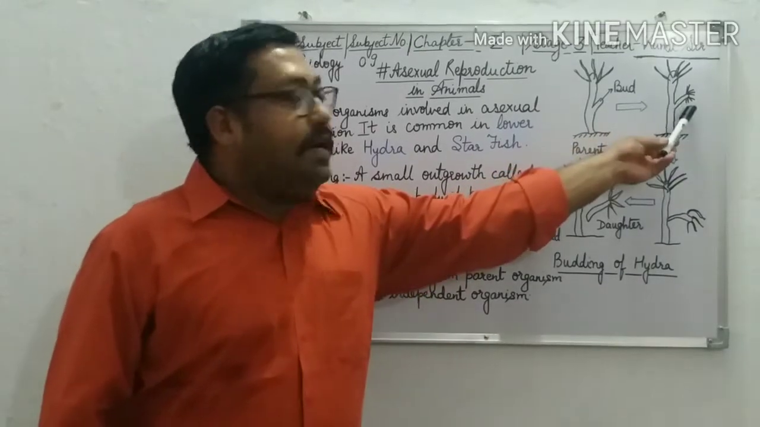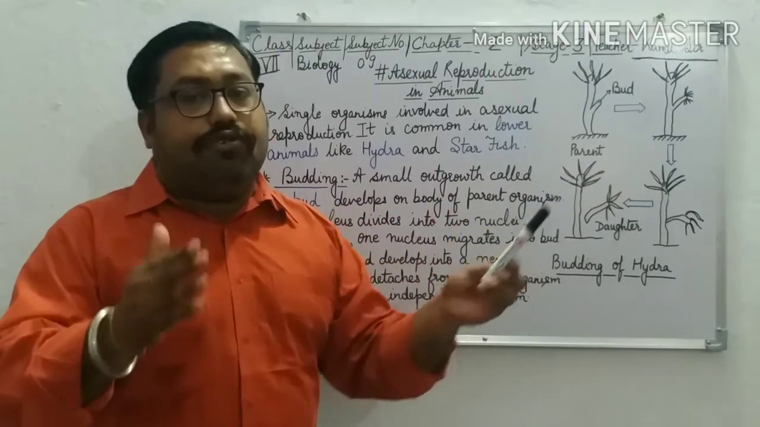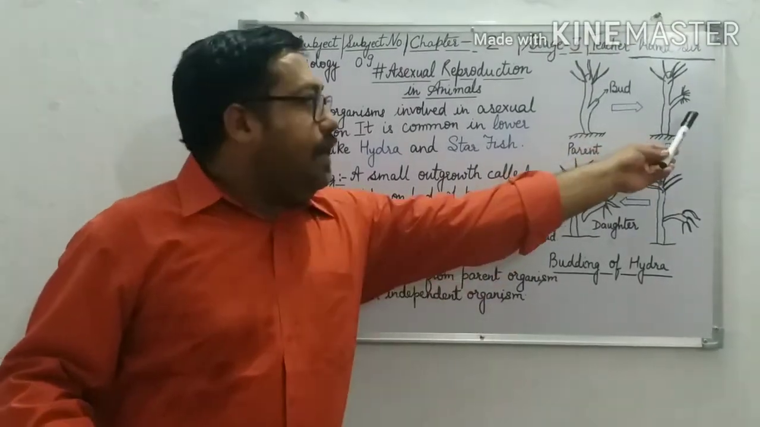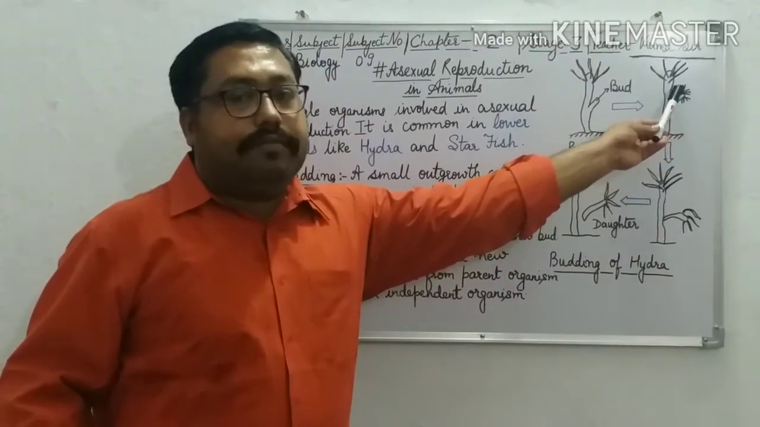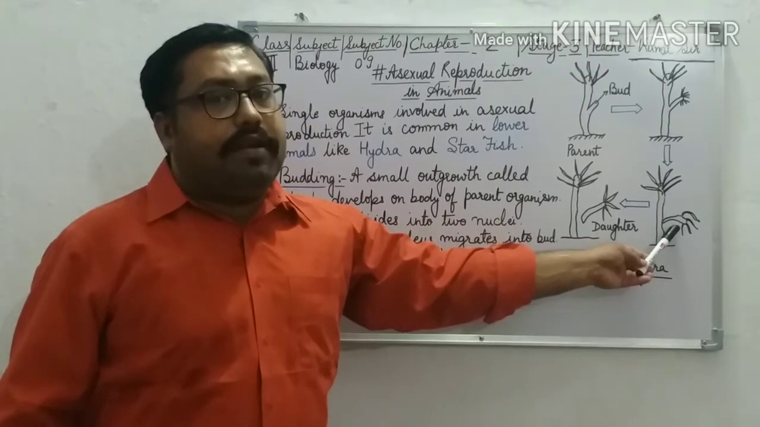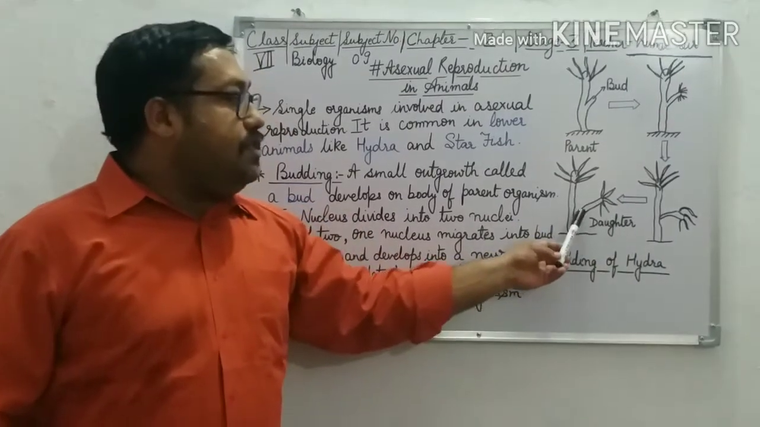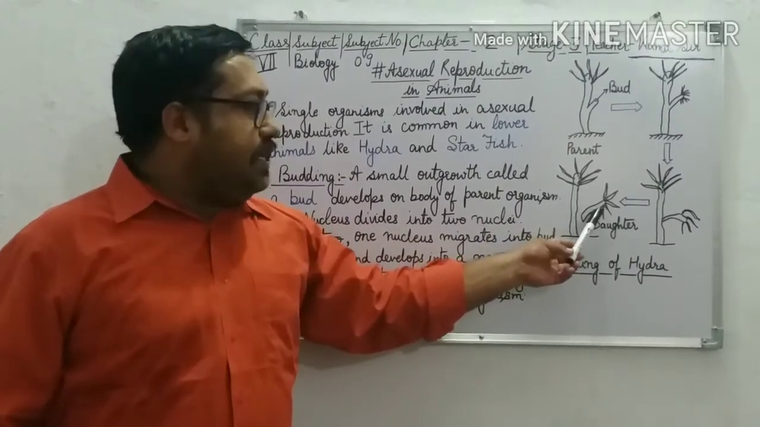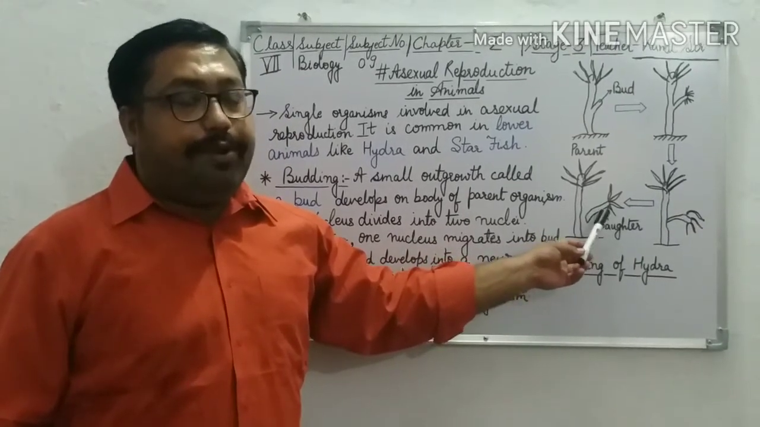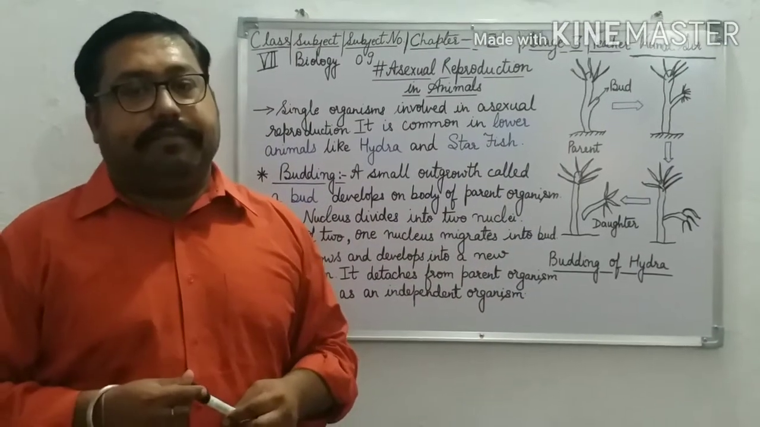Then the bud is growing when the nucleus divides into two nuclei, and one nucleus goes into the bud. Here the bud is growing as a new organism. Here you can see the new organism is developing from the parent organism, and after that this new organism is detached and grows as an individual organism. This daughter is detached and develops as a new organism. So this is the whole process of budding.